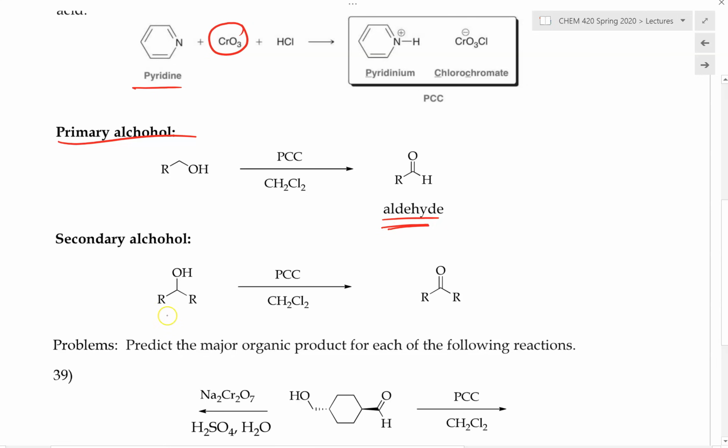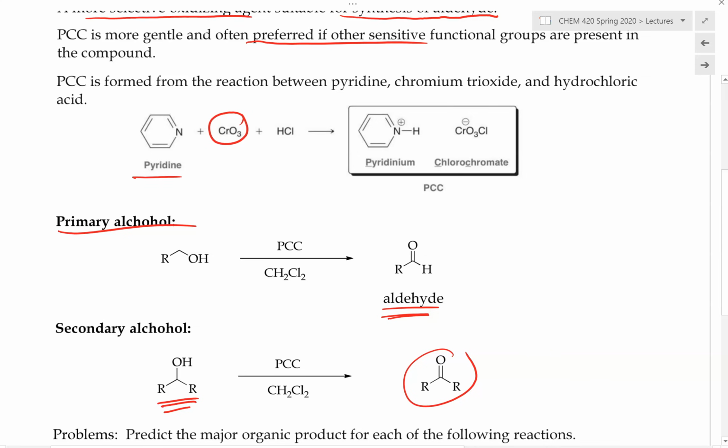Similarly, if we were to have a secondary alcohol and treat this with PCC, we'll be able to oxidize this into the corresponding ketone. Now, please note the following: there's no water in this PCC reagent. We simply take pyridine combined with chromium trioxide and HCl, producing this PCC reagent.